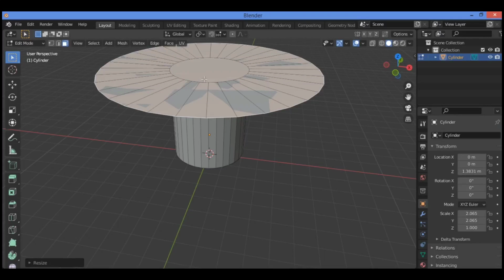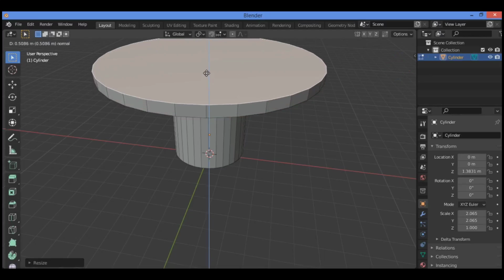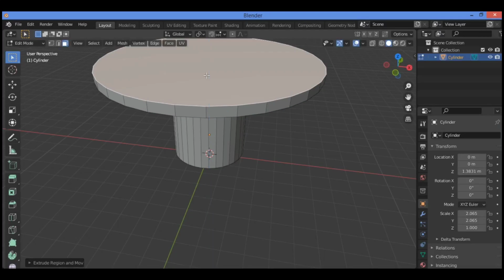With the top face still selected, press E to extrude. Move your mouse slowly until you have a shape as shown in our tutorial. Just like this.